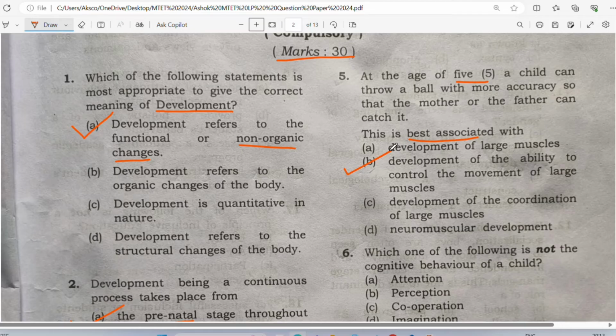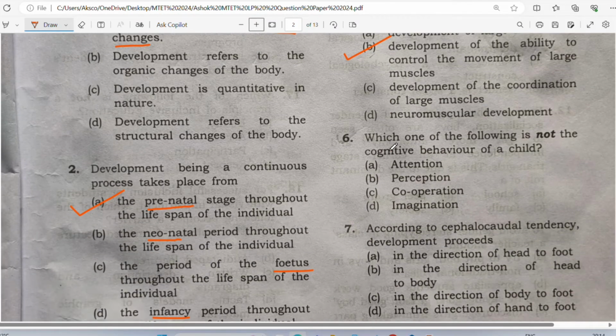Why B? Because of the development of the ability to control, they are having certain control, how to hold the ball, how to throw the ball, and they are using the large muscles of the body. As you know, there are two types of muscles, right? One is fine motor skills, and one is gross motor skills. When you are writing a letter, or typing, you are using your fine muscles. Fine muscle means small muscles. But when you are running, cycling, or playing football, you are using your gross motor skills, which means you are using your large body muscles. All right, good. Let us go to question number 6 now.